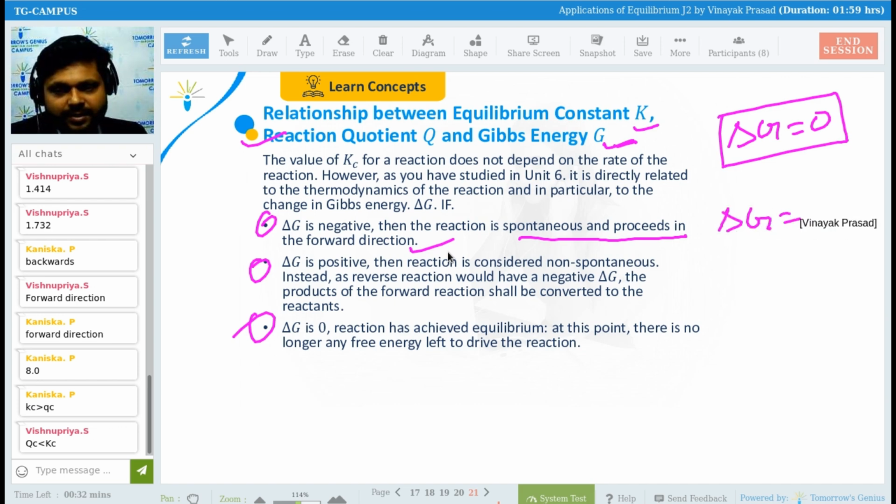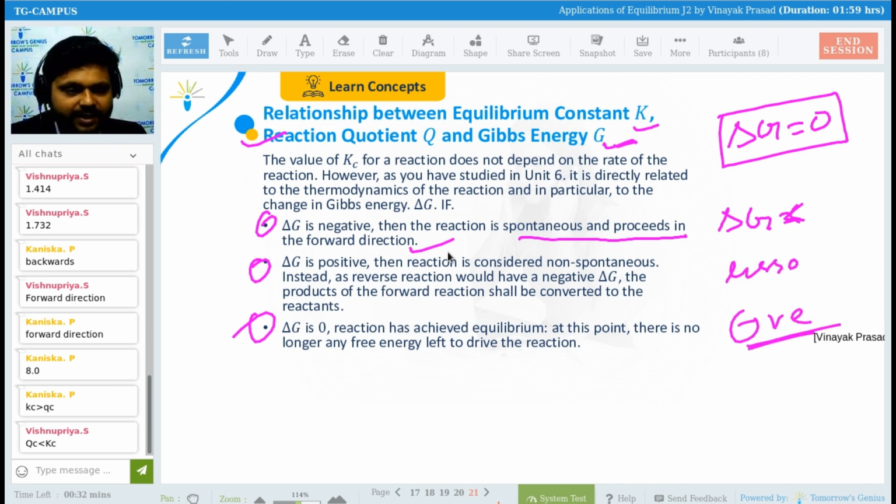If delta G is less than 0, means negative, then the reaction will be spontaneous, right? And the reaction will be in the forward direction. Is it okay?